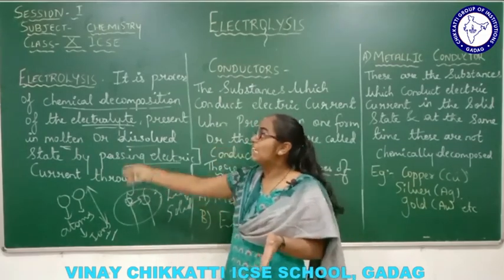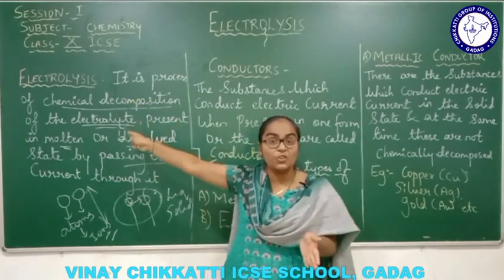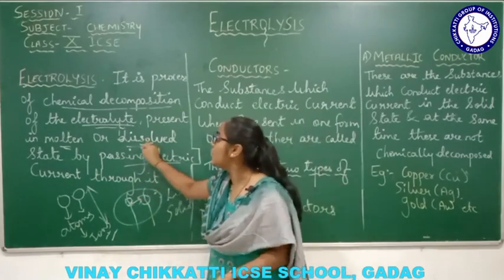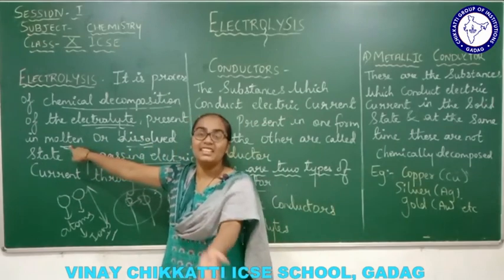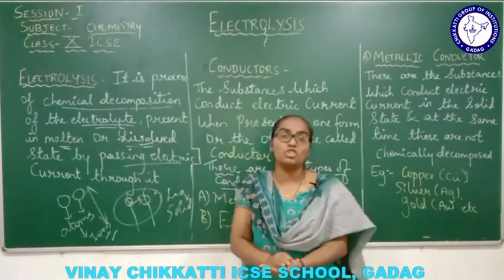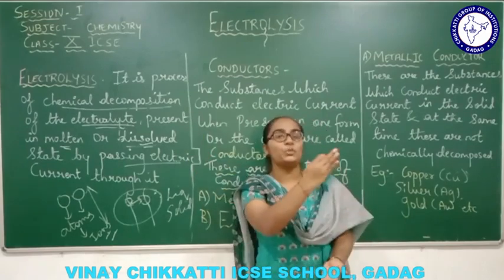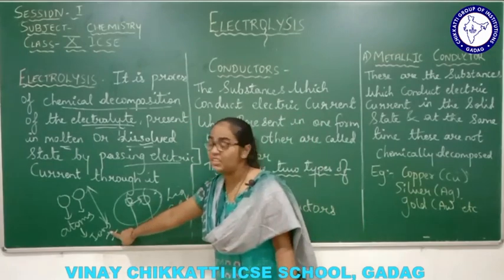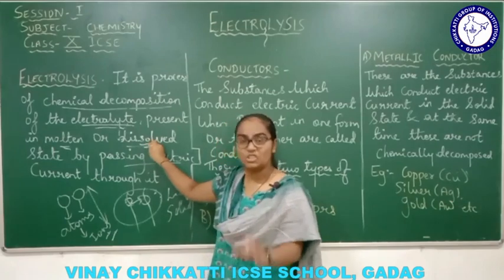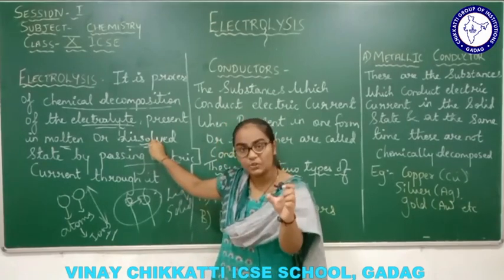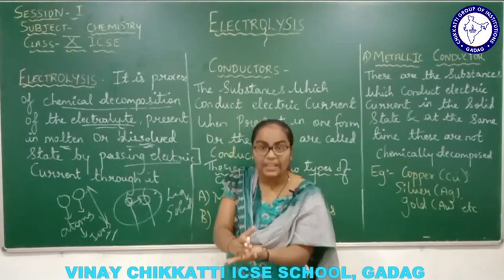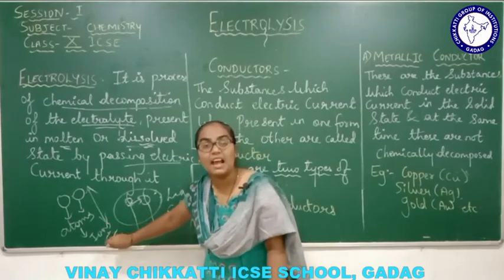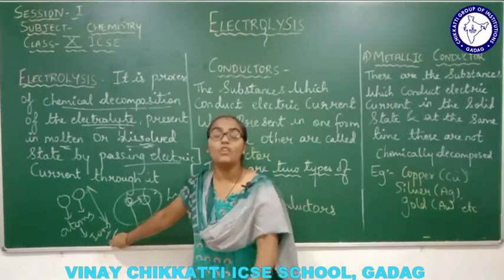Similarly, in the electrolysis process, the chemical is the medium, and it is taken in the form of a dissolved state or the molten state. This chemical has to get decomposed for the electrons to flow through it, and after decomposing, what it sets free is the ions, right? In the dissolved state, the molecules in the solution first break into atoms, and the atoms in turn break into ions. These ions help in the flow of electrons.